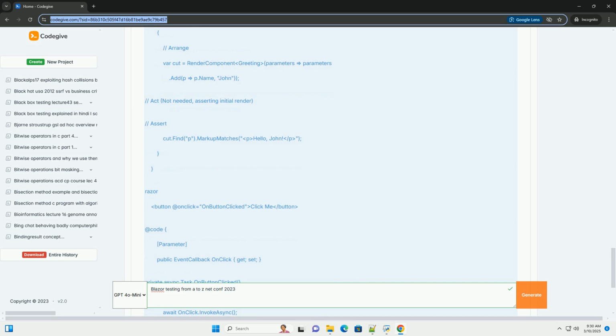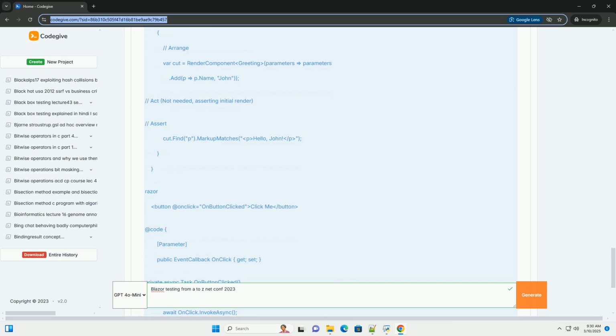Verifying markup and CSS classes. bUnit provides methods for verifying the rendered markup and CSS classes of elements. MarkupMatches(string expectedMarkup) verifies that the markup matches the expected HTML.